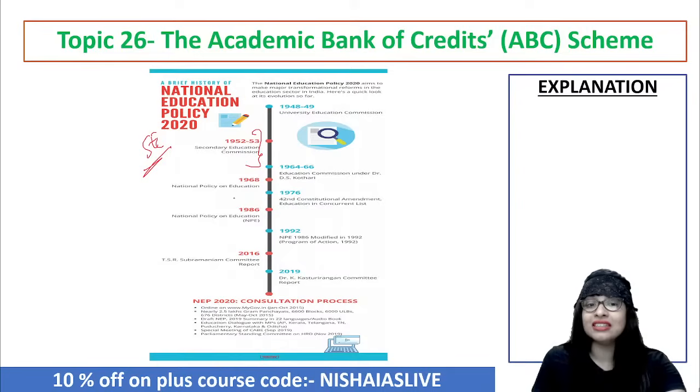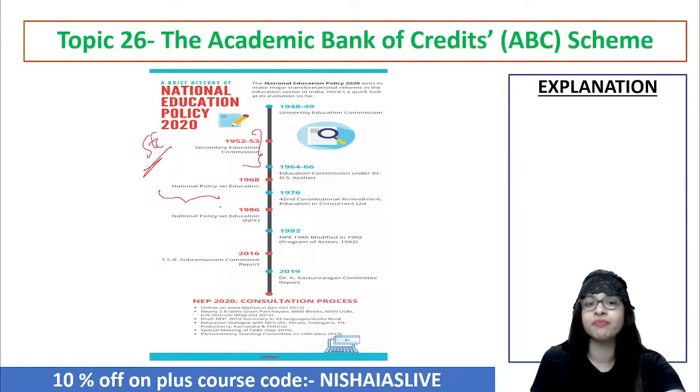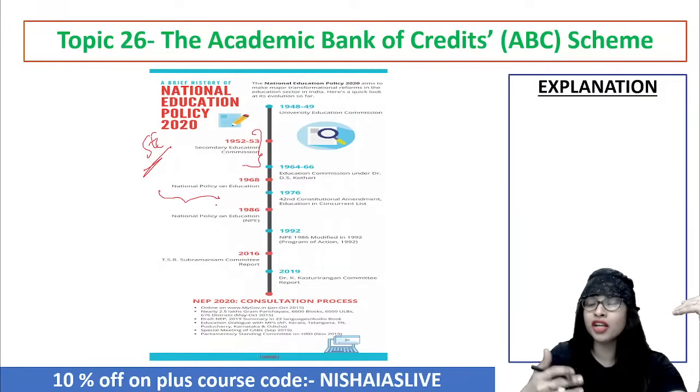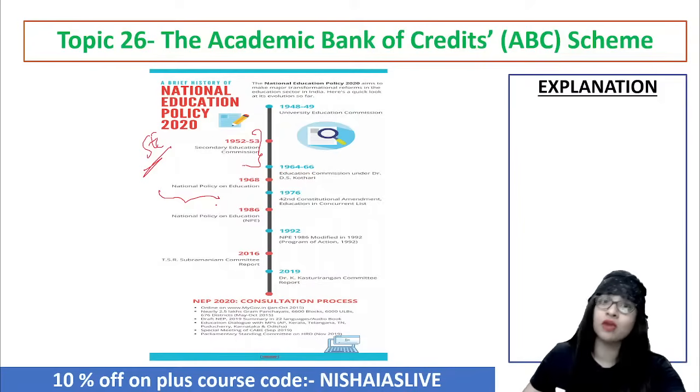Then in the year 1968, you had the National Policy on Education. It was the same education policy with a lot of inputs brought in by the government, taking into consideration that particular year and perspective. Then again in the year 1986, they made new revisions in the national policy on education, and that continued for around 30 years.